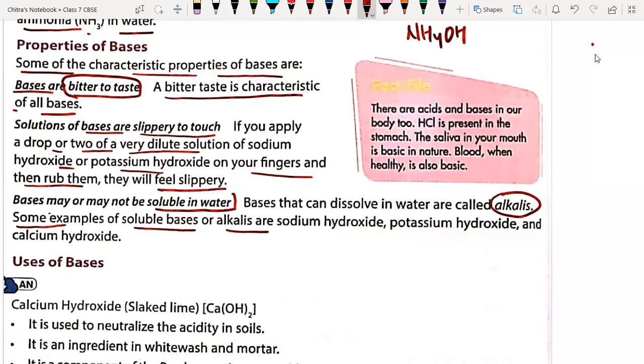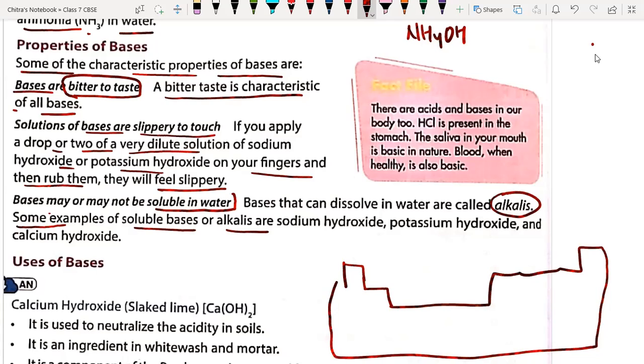Just remember, suppose here we have the modern periodic table, where elements are arranged in increasing order of their atomic number. In the first group, we have hydrogen, but it is not a metal. So we are discussing lithium, sodium, potassium, cesium.